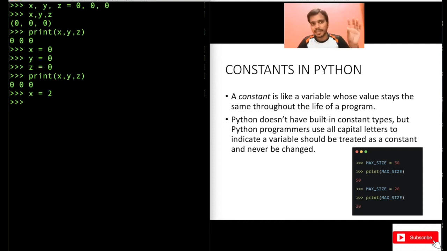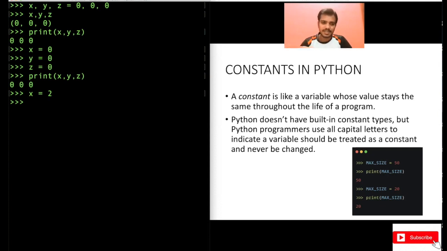So if someone tries to change the value of this variable x, then they should get an error if it is a constant. But the issue with Python is that Python does not have built-in constant types. It has integer, it has string, but it does not have a constant. Other programming languages like C, C++, Java have constants. In that, if you use constant for a variable and try to change the value, you will get an error. But in Python, you will not get it.